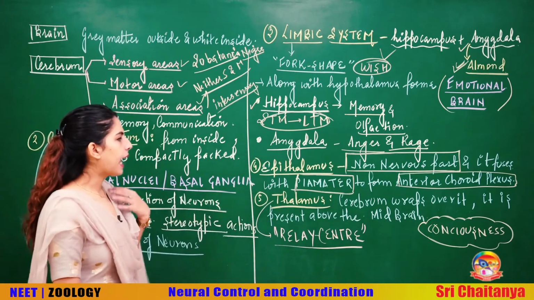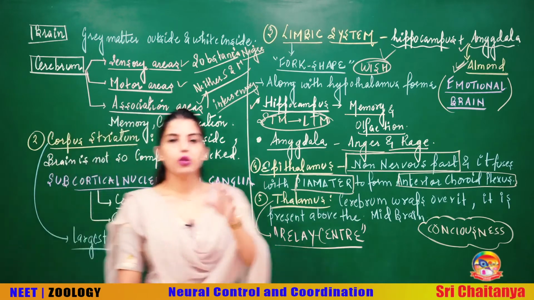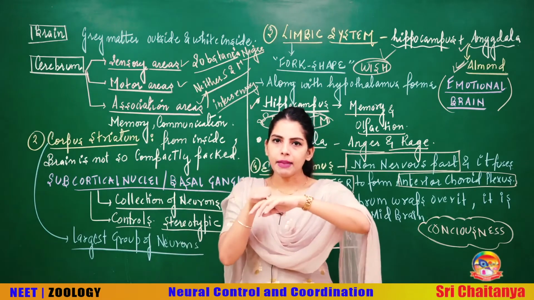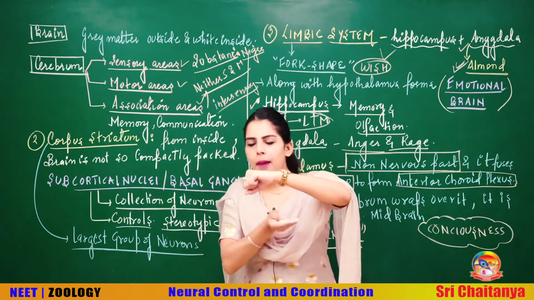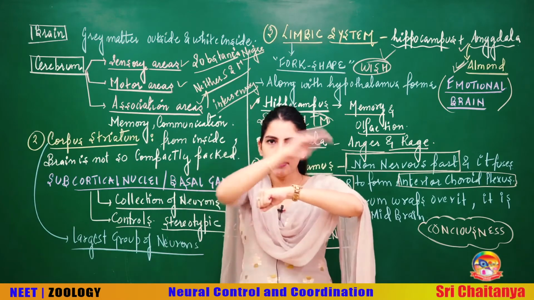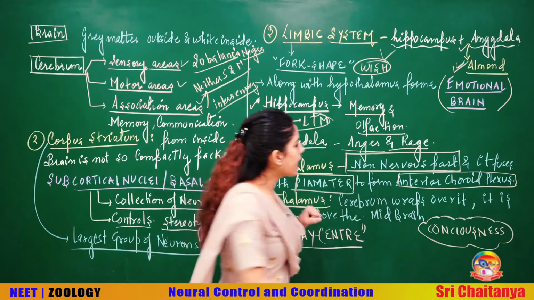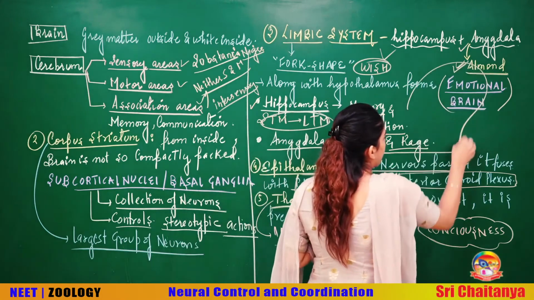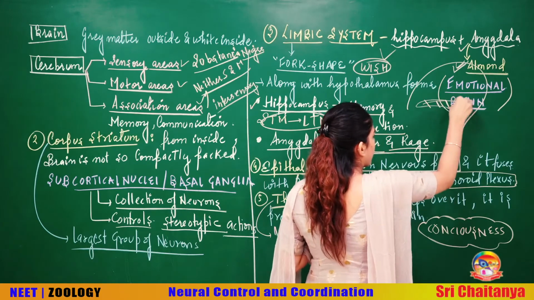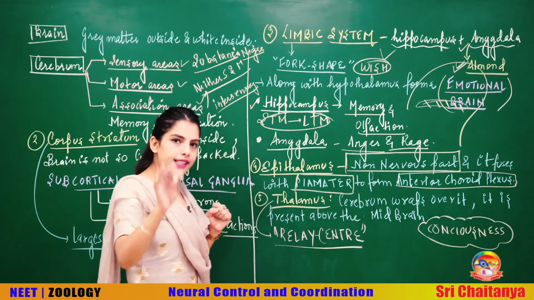Talking about the thalamus, beta, the cerebrum wraps over it. What I mean is, if you look at the diagram of NCERT, I have not made the diagram. If I say this is the thalamus, the entire cerebrum is wrapped over this part. So we say that the cerebrum wraps over a part which is called the thalamus. In NCERT they have made it like this. This is the brain, this is the cerebrum, and here they have made the thalamus. So the thalamus is completely wrapped over by the cerebrum.